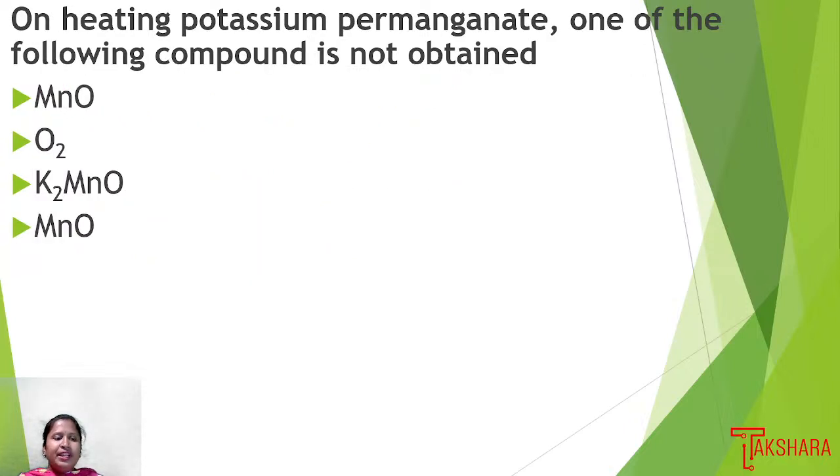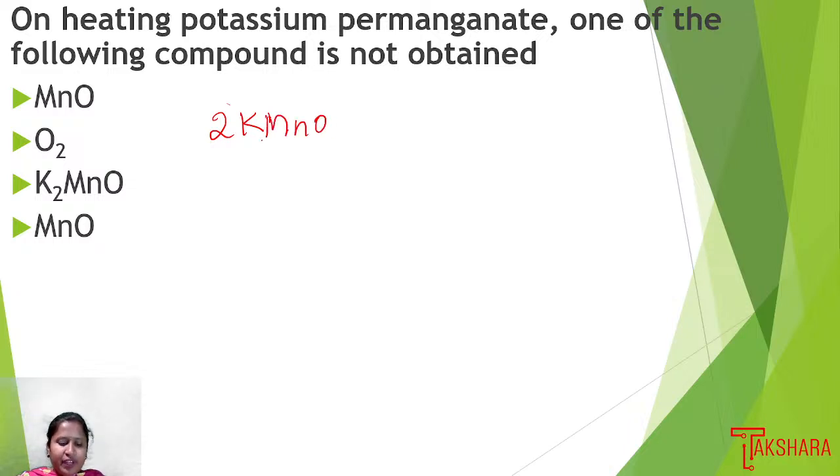Next, on heating potassium permanganate, one of the following compounds is not obtained. So if we heat potassium permanganate, the options we have are MnO, O2, K2MnO4 and MnO2. Which compound is not going to form, they are asking. So when we heat potassium permanganate